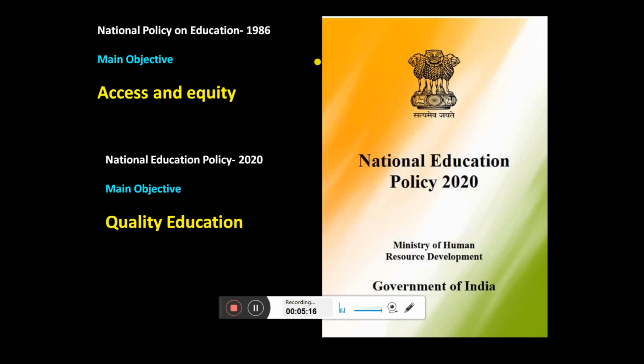So now the structure has been changed. It is 5 plus 3 plus 3 plus 2. So it is completely changed in school. And in the case of higher education, we all know that there are multiple entries and multiple exits.